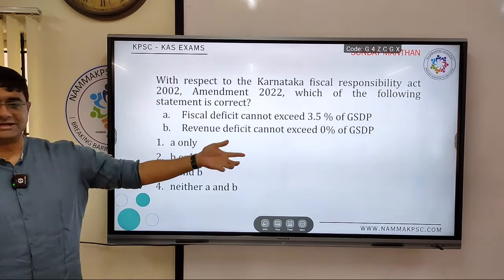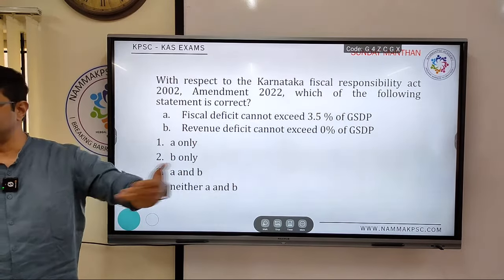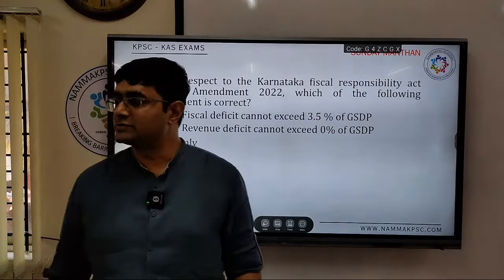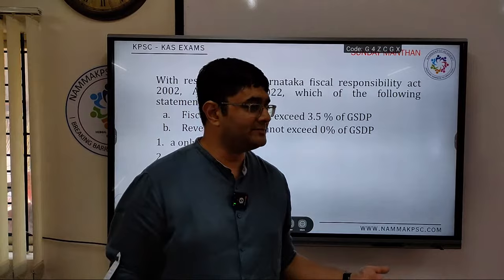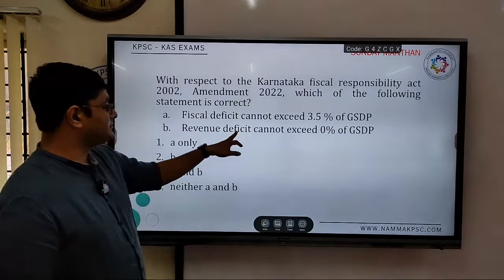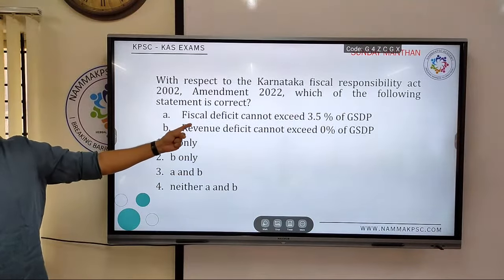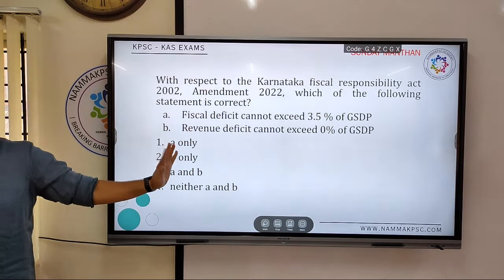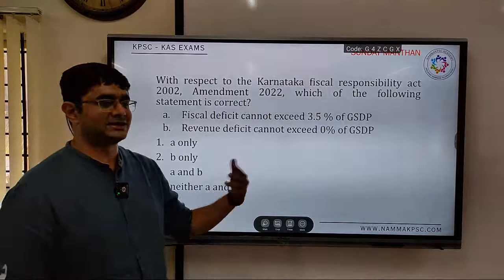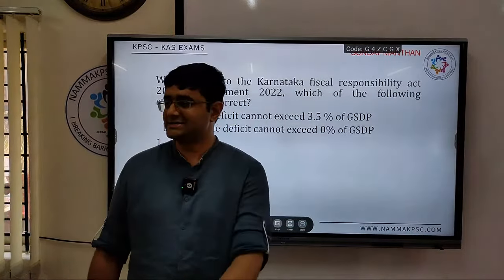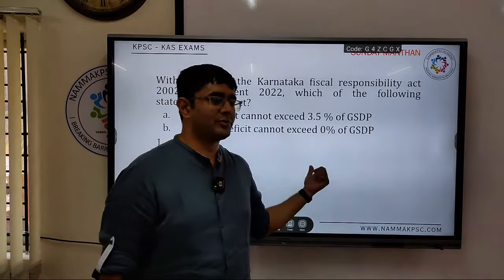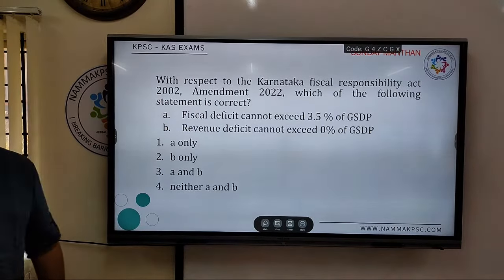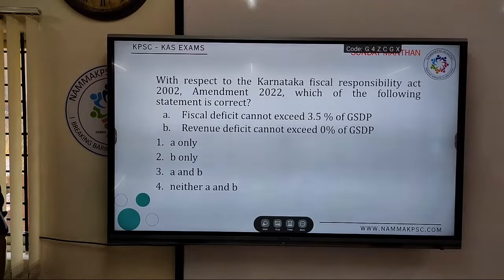The amendment is that the revenue deficit can be missed. Earlier it had to be brought down to 0%, but now it can be missed. So the second statement is incorrect and the first statement is correct. The answer is 1 only. Is that okay? You'll have to just repeat it. You have read it, but these small things will be problematic in your examination. These are a few questions from the previous discussion that we have done.